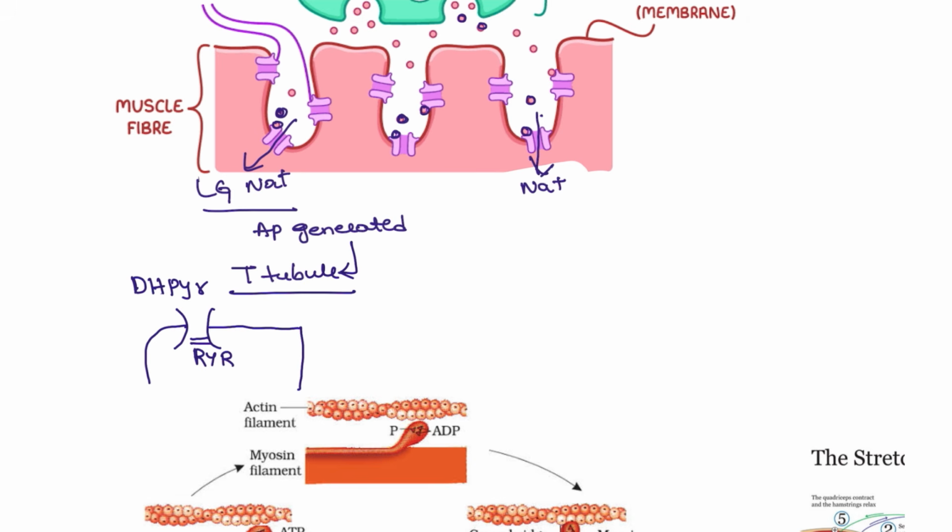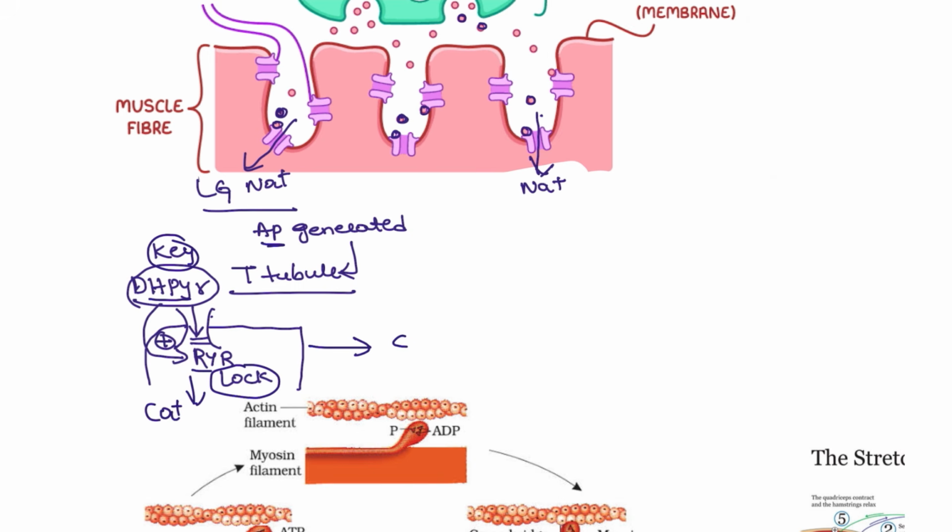So once this action potential has entered, the dihydropyridine receptor will help the ryanodine receptor. This is like a lock and this is the key. This theory is known as the lock and key theory. What happens in the lock and key theory? Once the action potential touches the dihydropyridine receptor, it is going to touch the ryanodine receptor, and this ryanodine receptor now releases the calcium. That calcium is going to cause the muscle contraction.